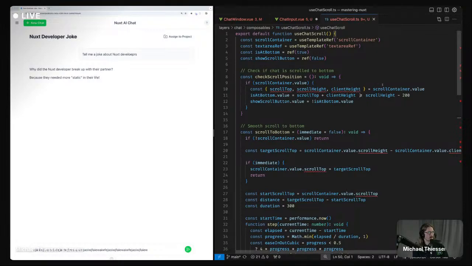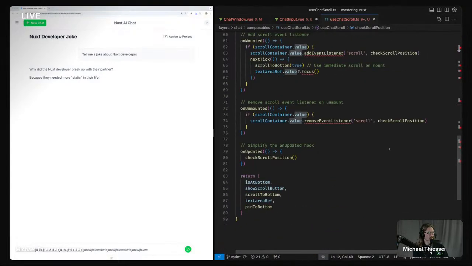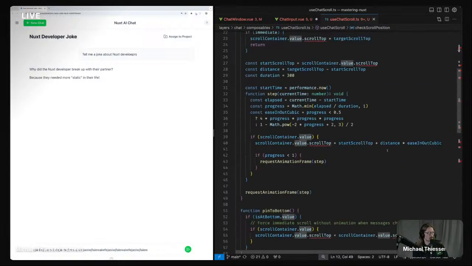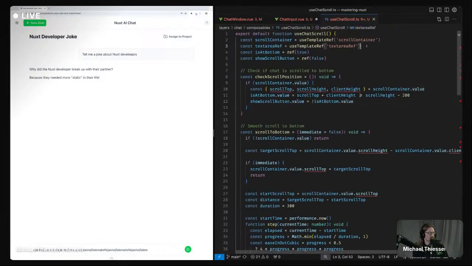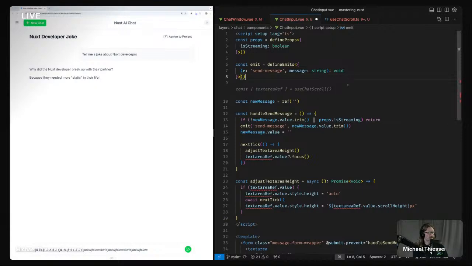But we also have this chat scroll, which wants to access this text area ref. So it should be fine. If we call this use template ref multiple times, it should give us back the same reference. That's what I would expect.